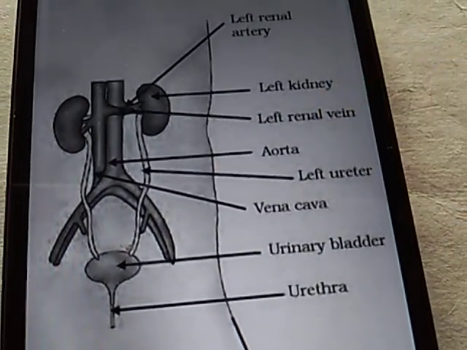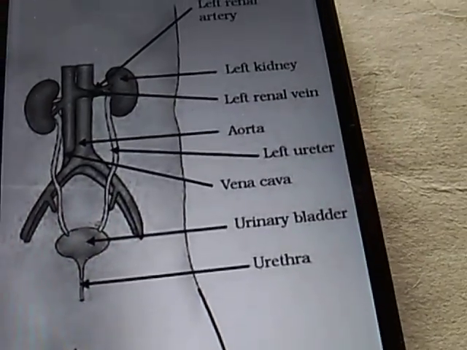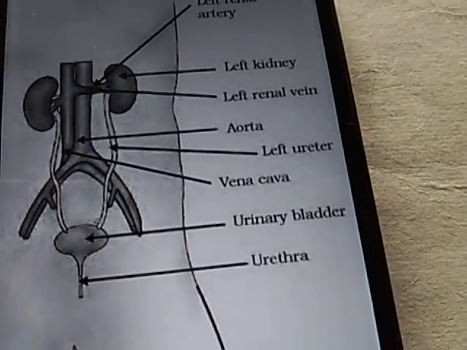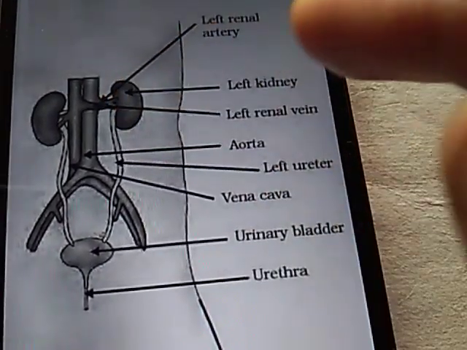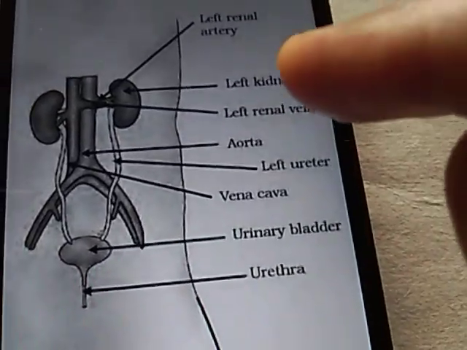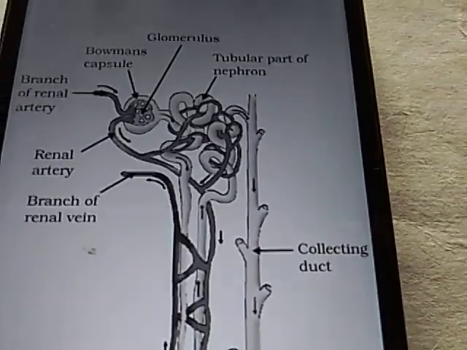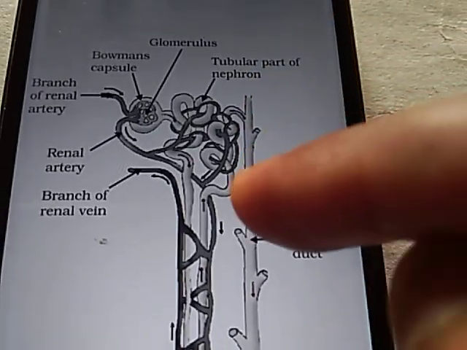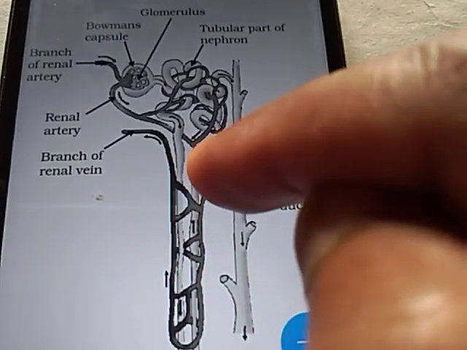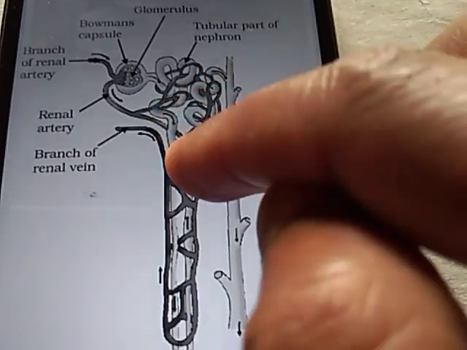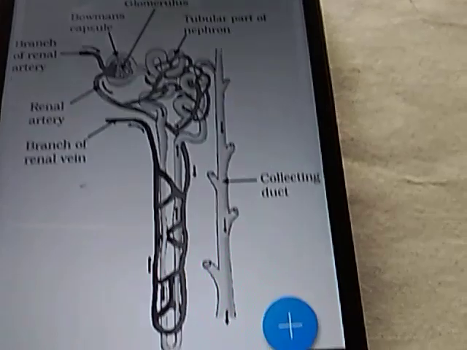So finally, in kidneys, what are the units which produce urine? In the next section you will study the structure of the unit that the kidneys are made up of. These structures are called nephrons. So this is the structure of a nephron. The kidneys are made up of millions of nephrons. Many millions of nephrons are present in the kidneys.